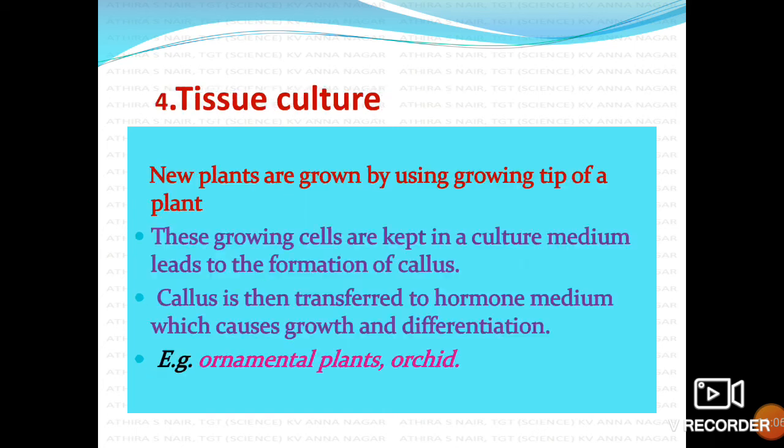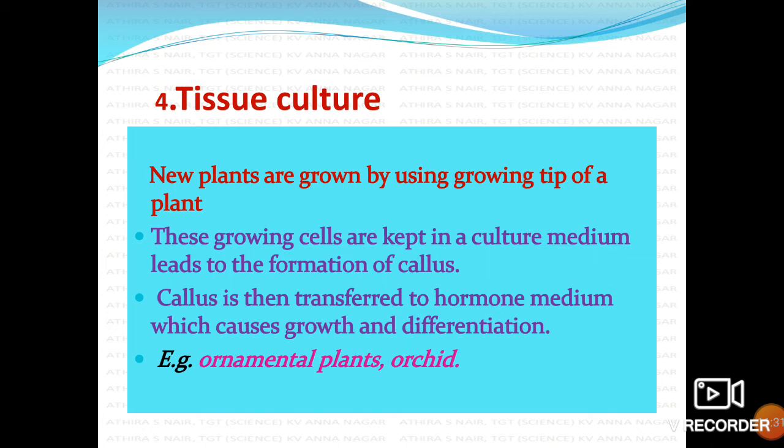Now we are going to discuss tissue culture. That is also considered vegetative propagation, because from the vegetative part of the plant we can produce a number of plants at a time. That's why we consider it a type of vegetative propagation.